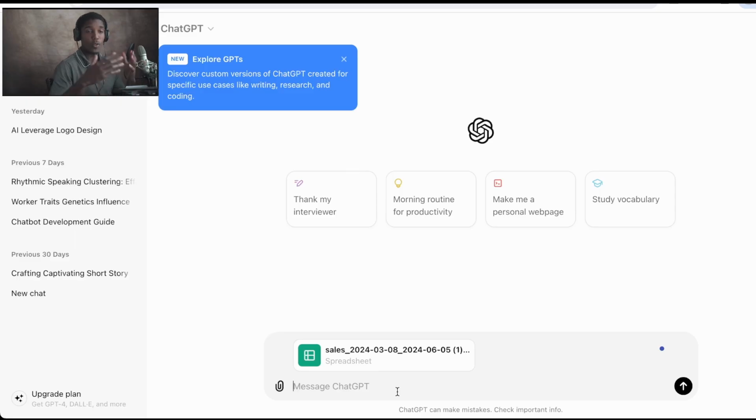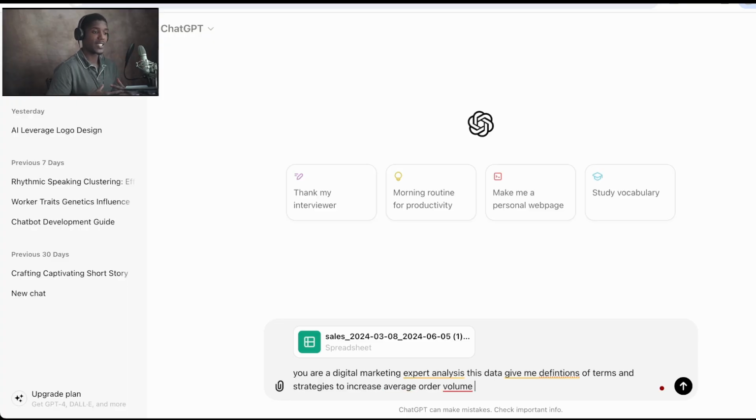come over here to ChatGPT. So boom, we're gonna throw this in here. So boom, now we're moving to the prompt stage, right? So we put the CSV spreadsheet into ChatGPT as a file, right? And so now we're gonna ask it to help us break down this information. So you're a digital marketing expert. Analyze this data, give me definitions and strategies to increase average order value. So we want to understand the definitions, how this is gonna work, break down this information, boom. So let's hit here,